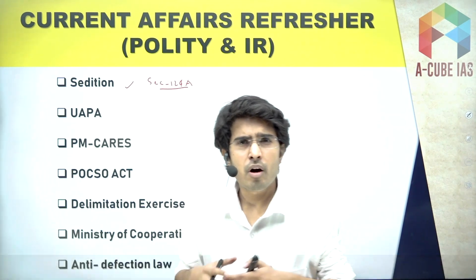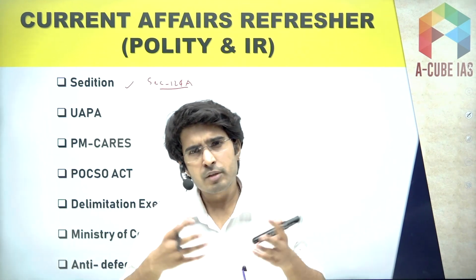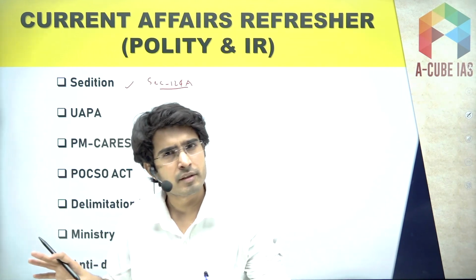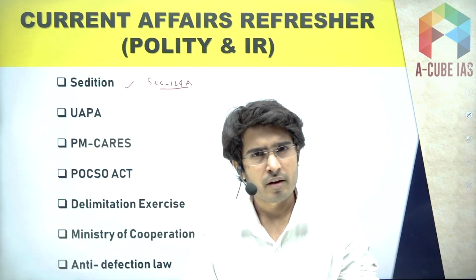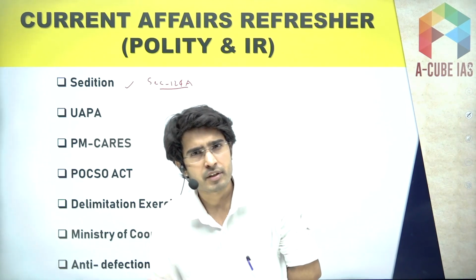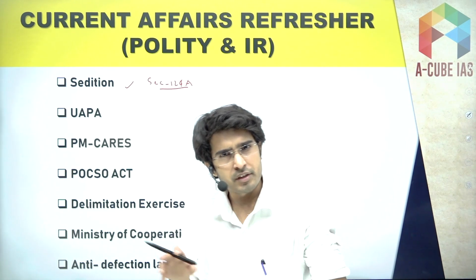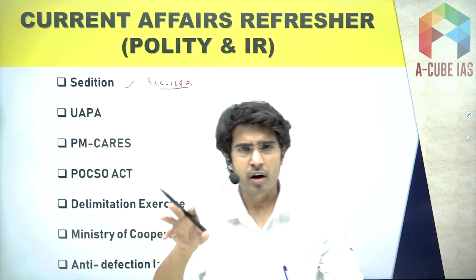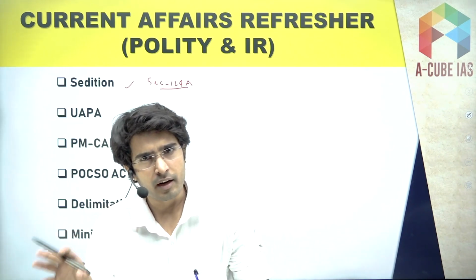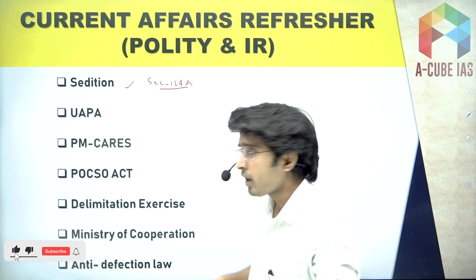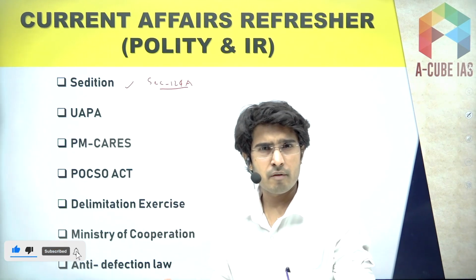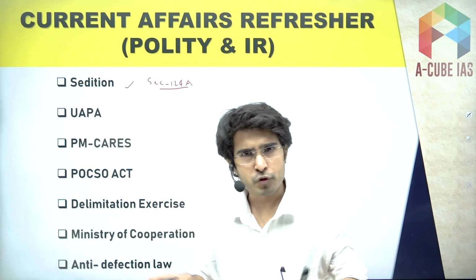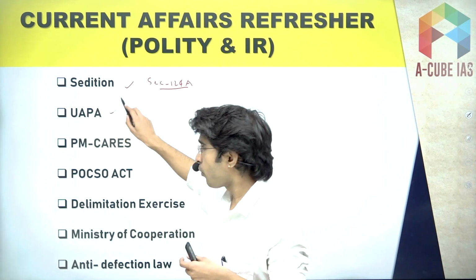And people who are against sedition have advanced some arguments. You must be aware of those arguments, like it is against the freedom of speech and expression, which is Article 19. It is a fundamental right, so this is against the fundamental right. So these arguments are also important. You must have clarity about these arguments. Okay, so for more information, and if you want to cover this topic in an overarching manner, then you can watch the video. Then we made the video on UAPA as well.